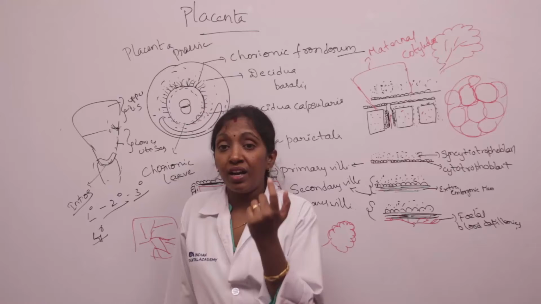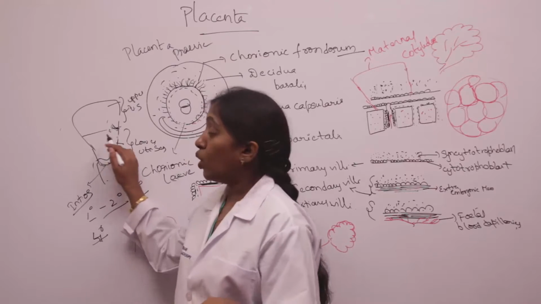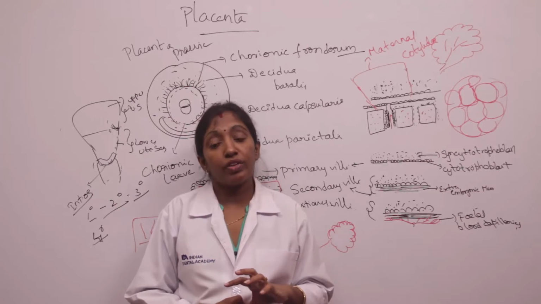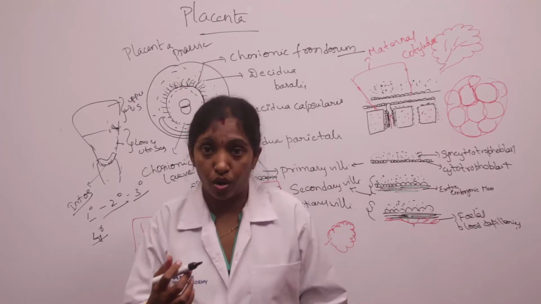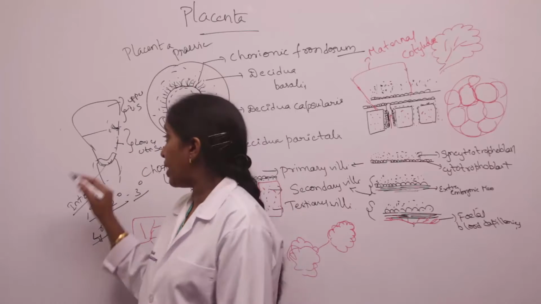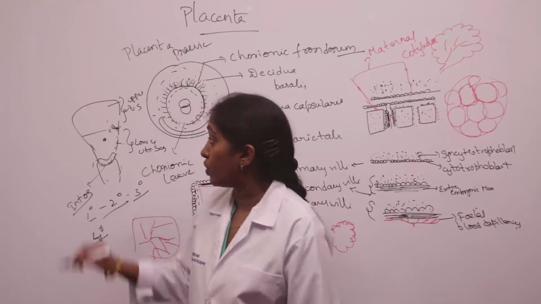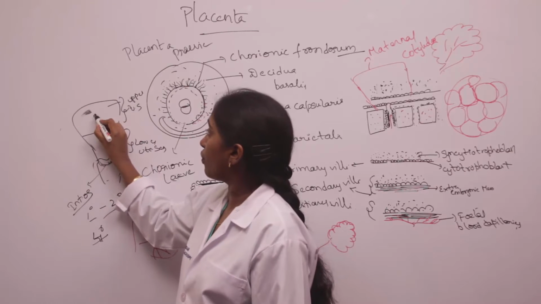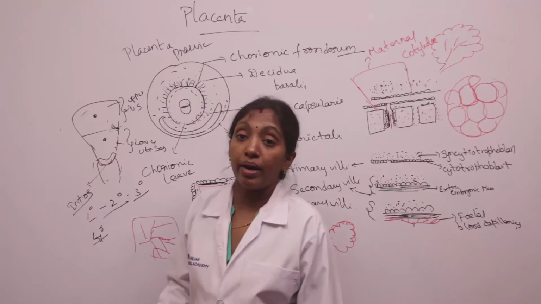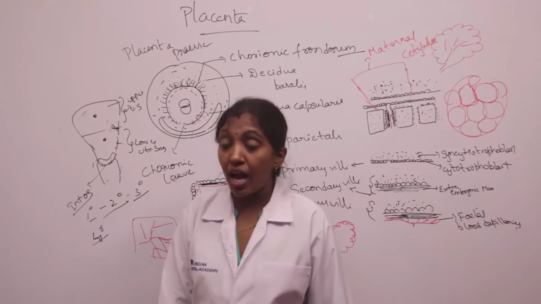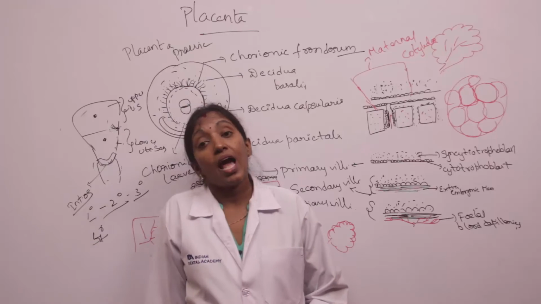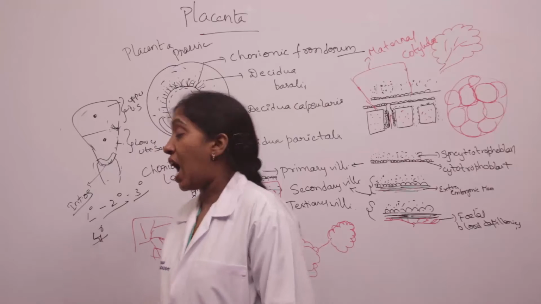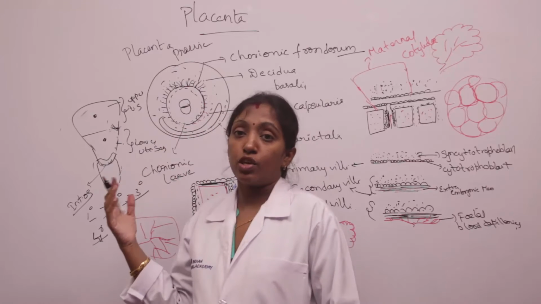And sometimes the implantation occurs in the lower uterine segment. Usually the implantation occurs in the upper uterine segment, at the junction of the fundus and the body of the uterus in the posterior wall. Sometimes the implantation occurs in the lower uterine segment, and sometimes in the abdominal region, which is called abdominal implantation. These are the abnormal sites of implantation.